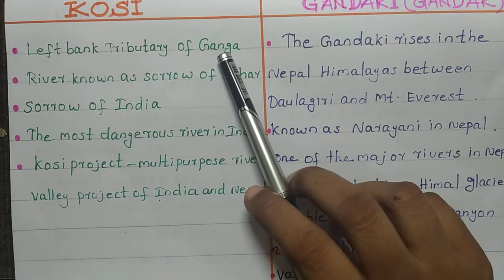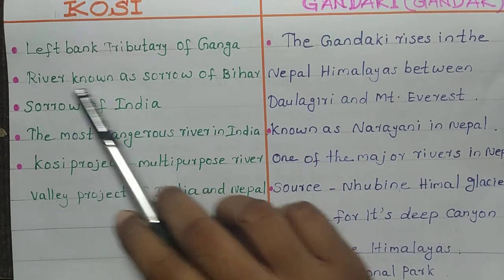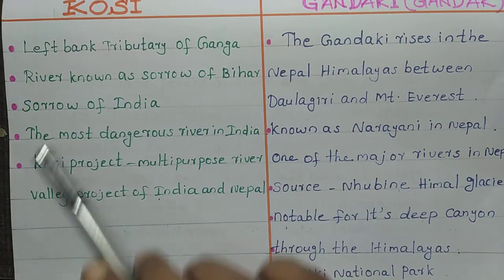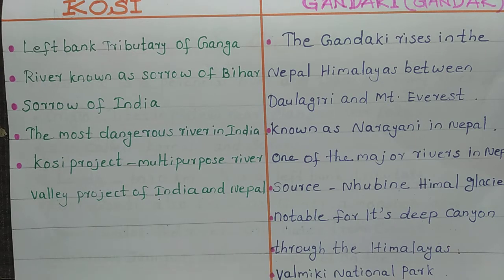River Kosi is a left bank tributary of Ganga, known as the Sorrow of Bihar and also the Sorrow of India. Why is it called this? Because of the floods happening every year.